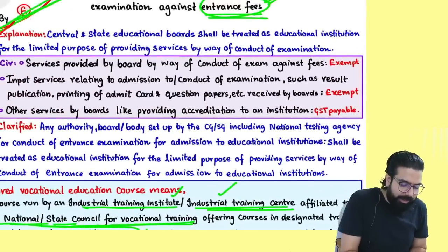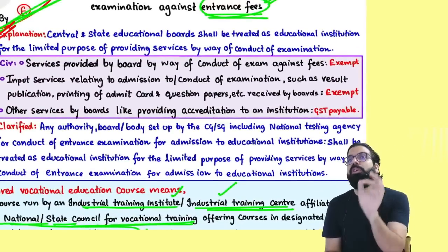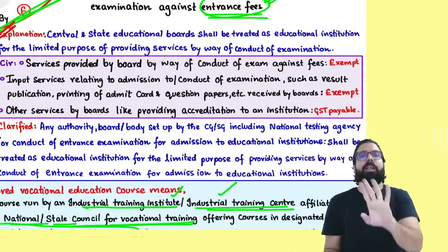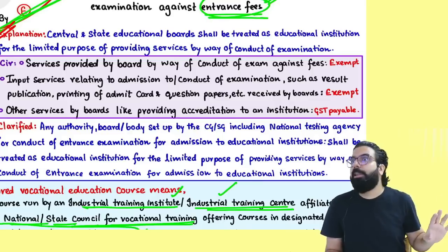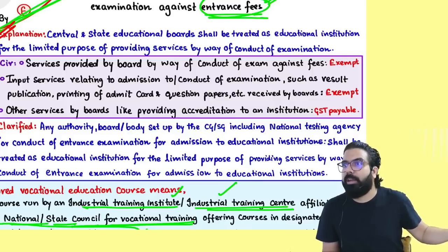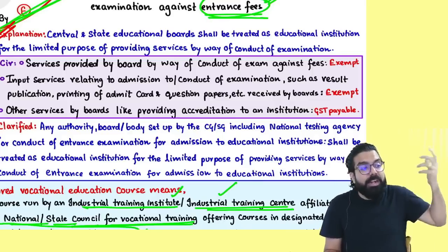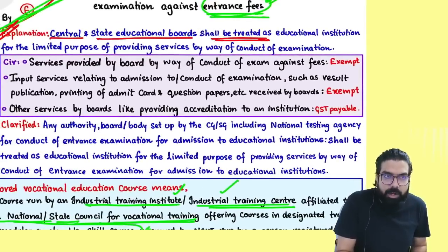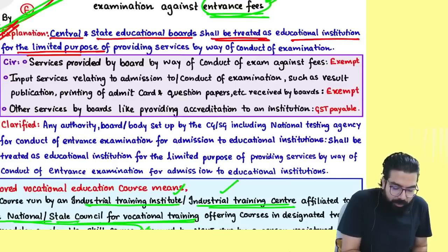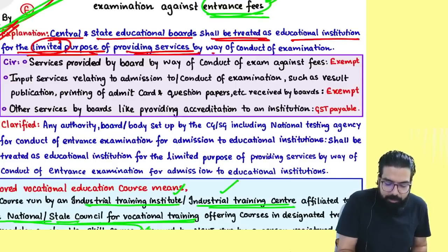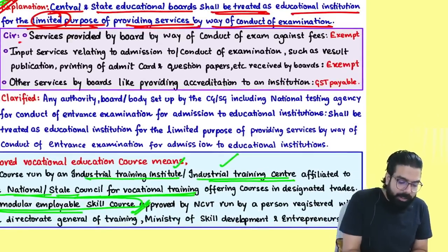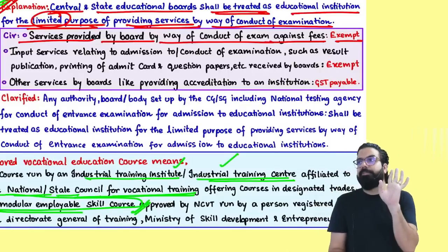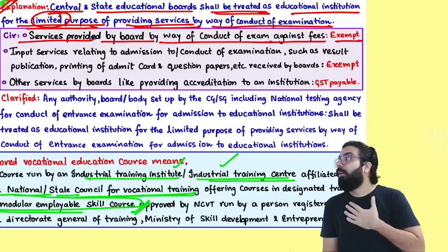The next one over here, listen carefully everyone. All these CBSE board, state board, all these boards which are there, those boards are not educational institutions, but only for the purpose of conducting exams. When they take students' exams, 10th exam, 12th exam, central board and state board shall be treated as educational institution only for the limited purpose of providing services by way of conduct of exam. Services provided by the board by way of conduct of exam are always exempted. Only for what everyone? Taking your exam.